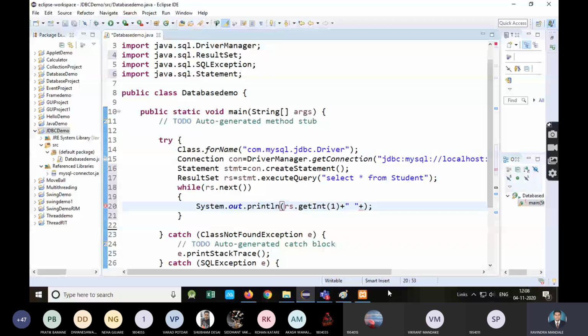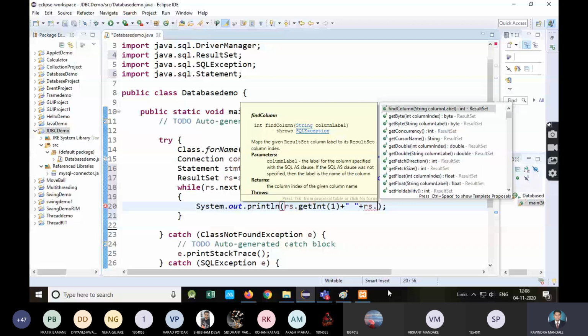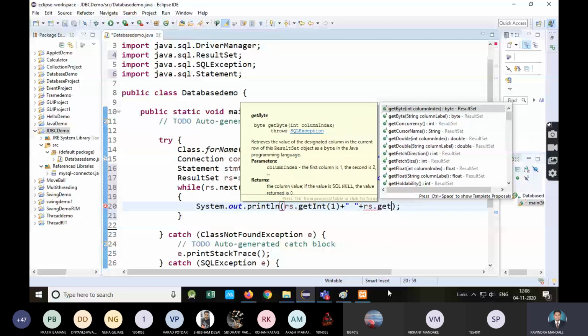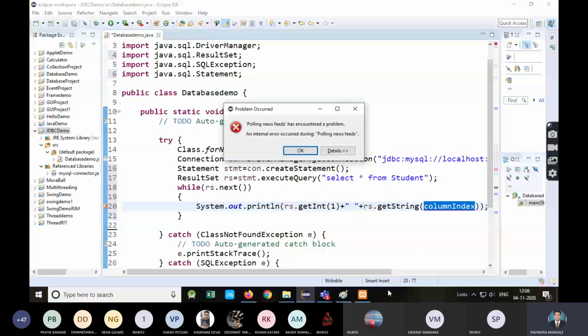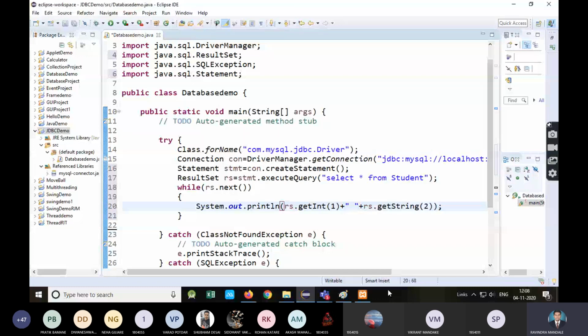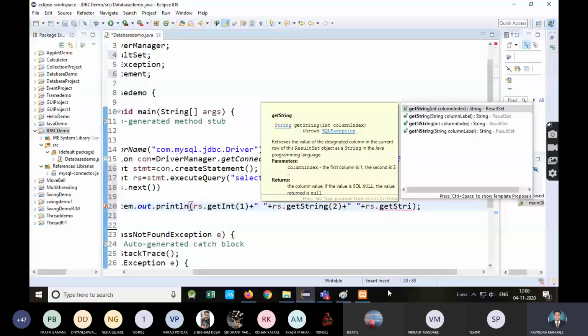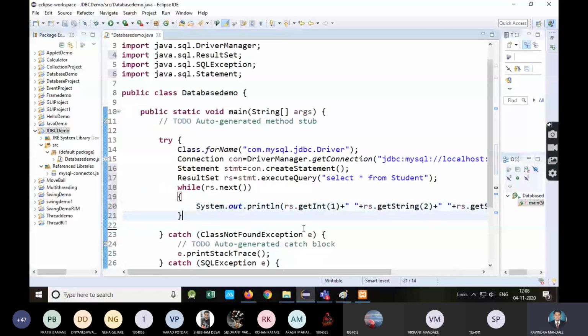What is the next column? Name. What is the type of that? Varchar, you have mentioned. Okay. For that there is the getString method. What is the column index? 2. And what is last? rs dot getString. What is the column index? 3. Okay.